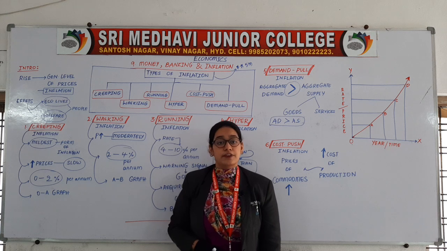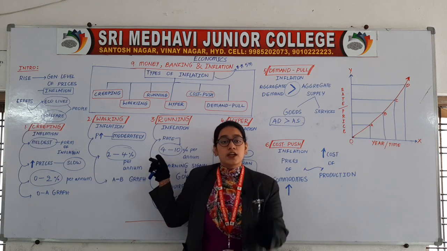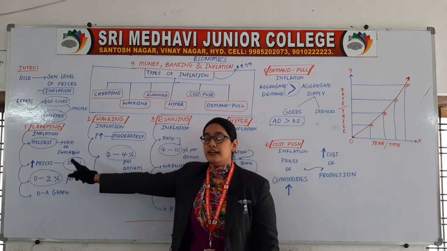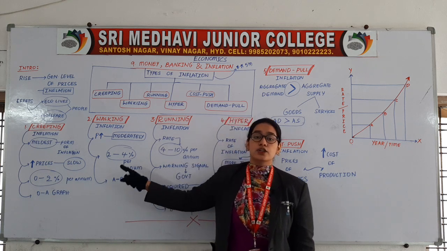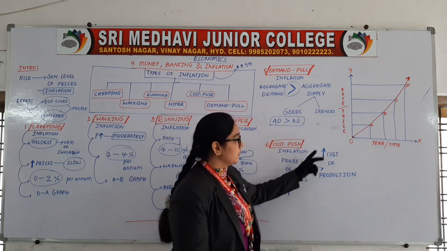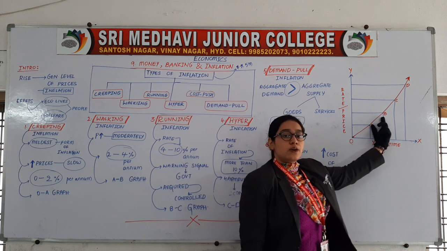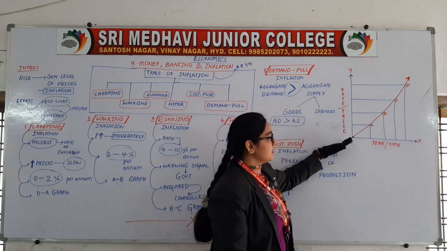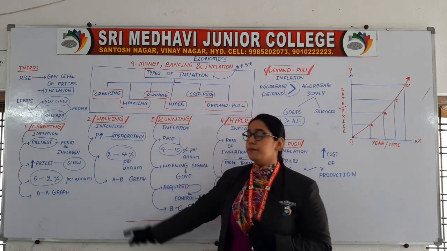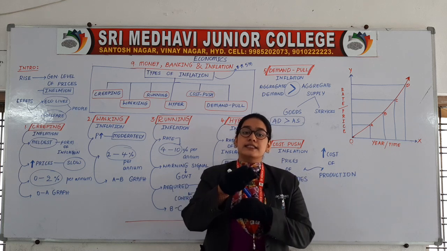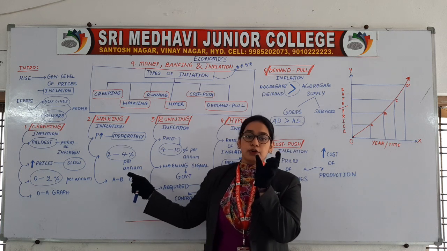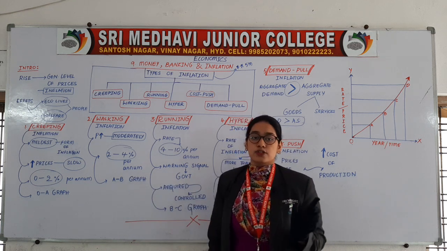Then what is the rate of inflation? The rate of inflation is between 2 to 4%. How much? 2 to 4%. There you have read 0 to 2%. Now here it is 2 to 4%. In the graph you can observe it from A to B. This A to B is what? Walking inflation. This is 0 to A is creeping, A to B is walking inflation. So second part is also done. Moderate increase in the prices is known as walking inflation. The rate of inflation here is 2% to 4%. You can see from the graph A to B.